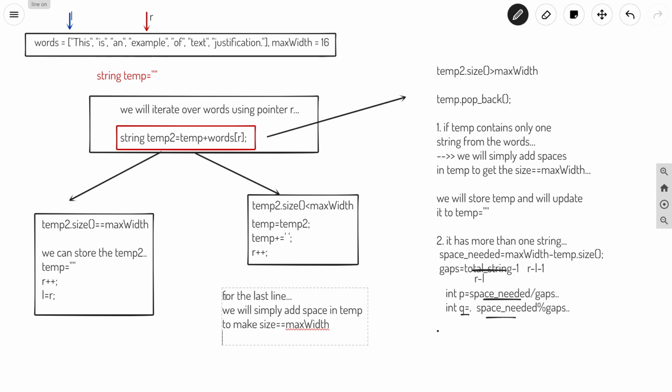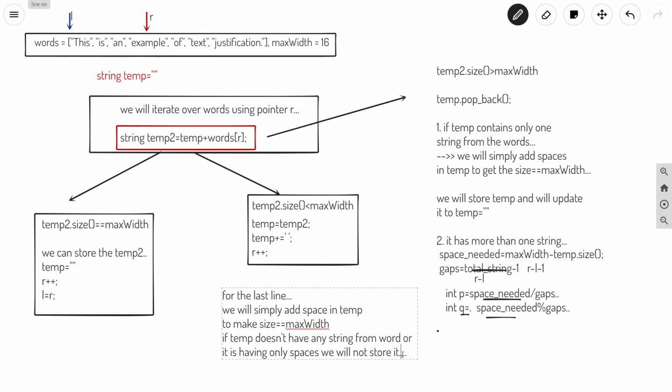One more thing that we have to keep in mind is that if this temp is not containing any word from these words, we will not store that temp. So if temp does not have any string from words, or it is having only spaces, we will not store it, otherwise we will store.